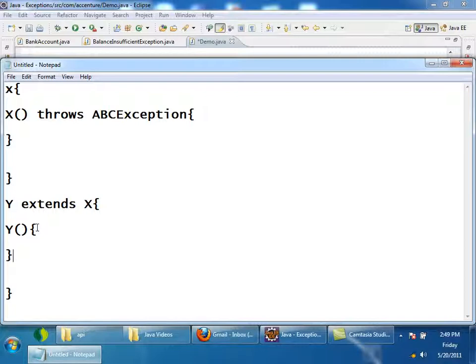Is there any problem with this code? The X constructor is throwing ABCException, Y is extending X, and this is Y's constructor. What will be the first line inside the constructor? A call to super, but super is throwing an exception, right? Super is throwing an exception.